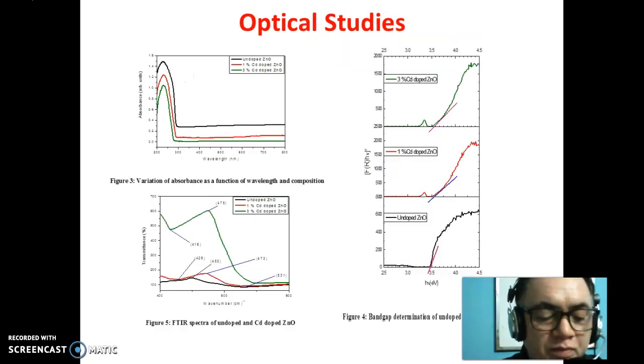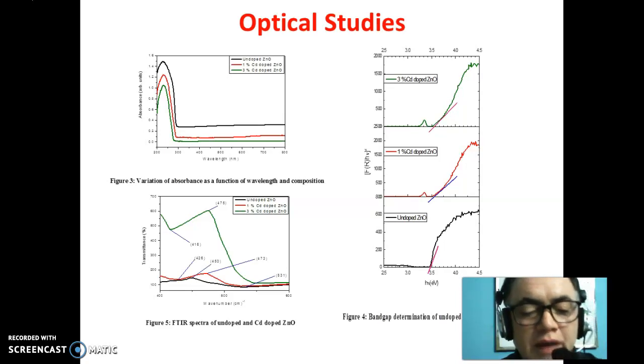UV visible studies are piloted with intent of measuring the optical band gap of nanocrystals. It is found from figure 3 that there is a sharp increase in the absorbance at wavelength below 300 nanometer and it is due to the interband transitions at the fundamental edge. The decrease in absorbance with Cd doping indicates broadening of the band gap.